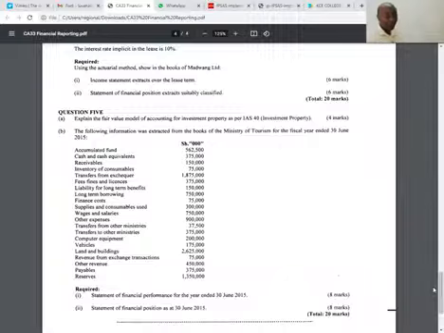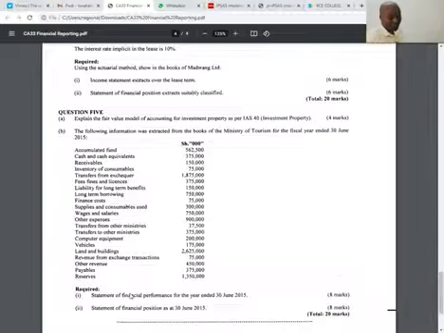Question number 5B. The following information was extracted from the books of the Ministry of Tourism for the fiscal year ended 30th June. So what do they want me to do? They want me, number one, to give them a statement of financial performance for the year ended 30th June 2015. So statement of financial performance, this is what we normally call an income statement. Statement of financial performance is what we call an income statement under IFRS, or a statement of comprehensive income. In the public sector, they call it what here? Statement of financial performance.